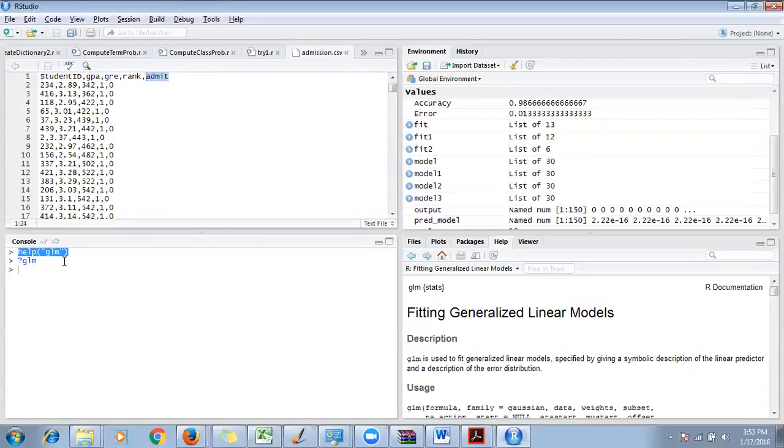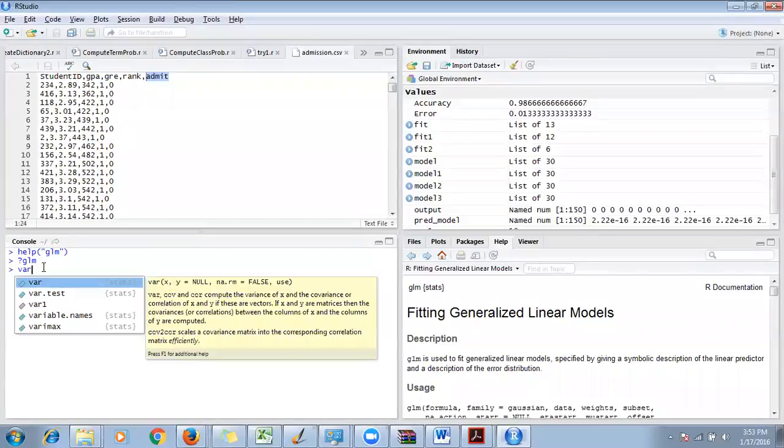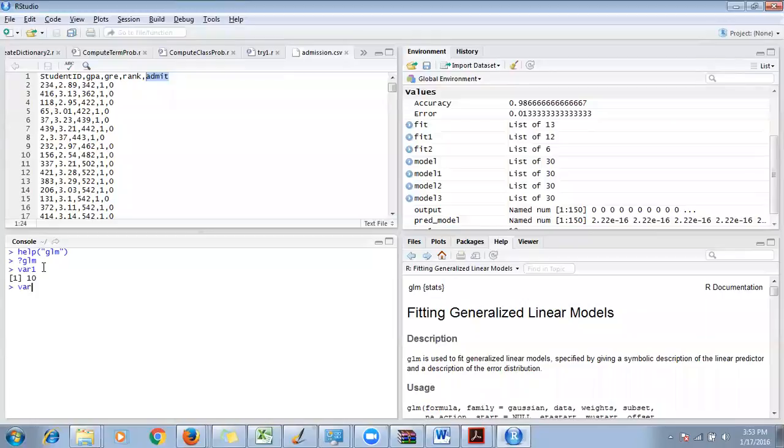I can also write var2 equal to, let's say, 12, and I can say var3 is equal to var1 plus var2, and 10 plus 12, 22 should be there. I can just check by typing var3. So I can also write each and every line of code in the console.